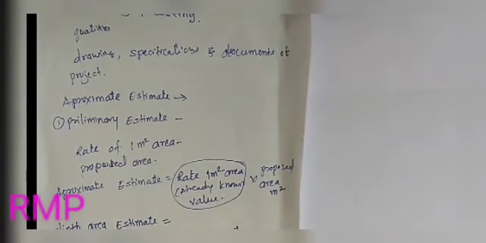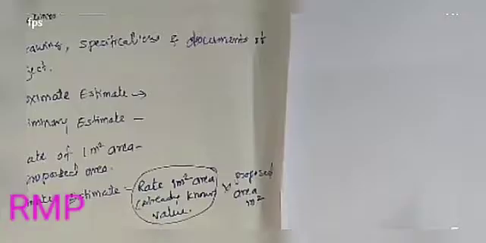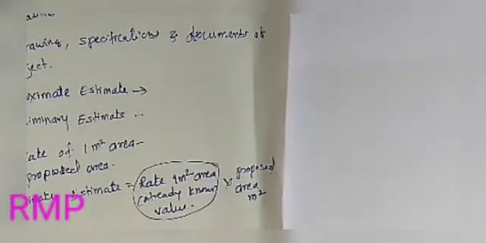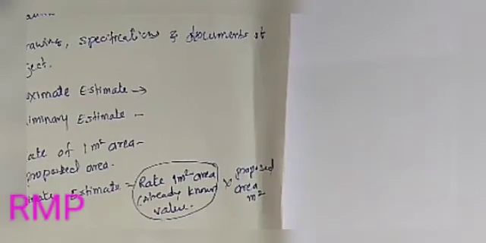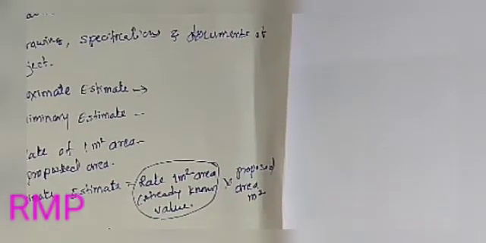So in the plinth area method we have to calculate the plinth area of the proposed building, and the rate per square meter of plinth area from the previously built building.